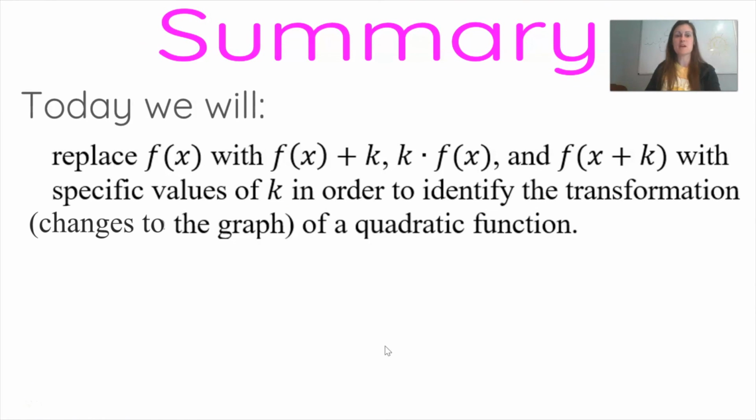Today, we spent some time changing the values of k to figure out how the graph of a quadratic function transformed. We replaced f of x with f of x plus k. That was a vertical translation. K times f of x. That was a vertical compression and a vertical stretch, as well as a reflection. And f of x plus k, that was the horizontal translation.